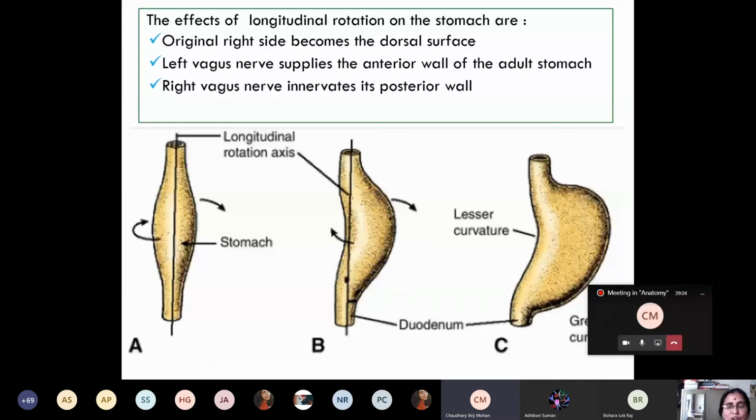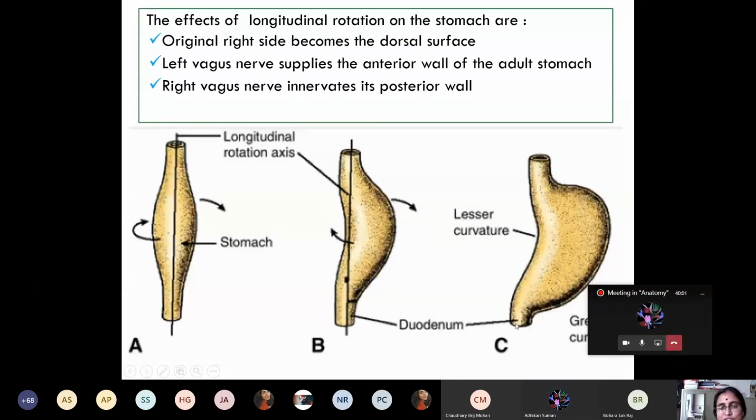Now after the longitudinal rotation, this is how the developing stomach appears. Then it undergoes rotation in the anterior-posterior axis. When it undergoes rotation in the anterior-posterior axis, what will happen? Guess. Shortening of the span? No. What will happen to this?